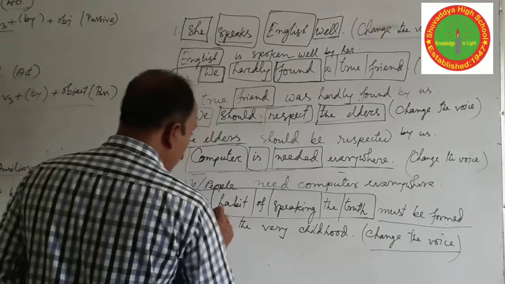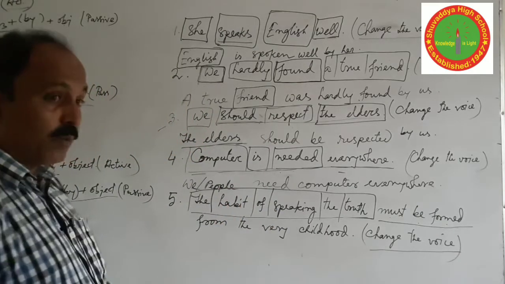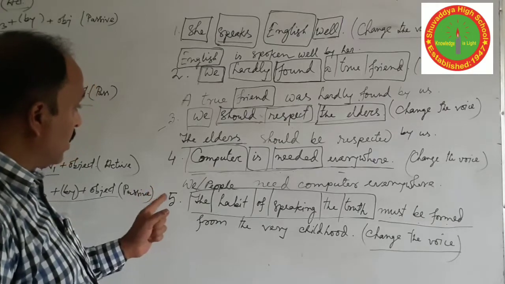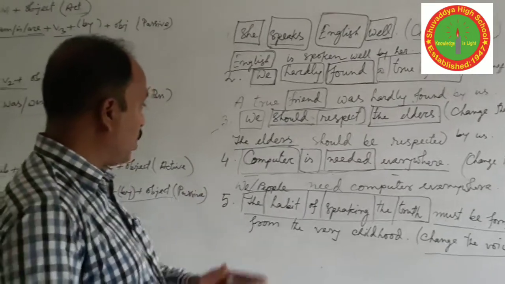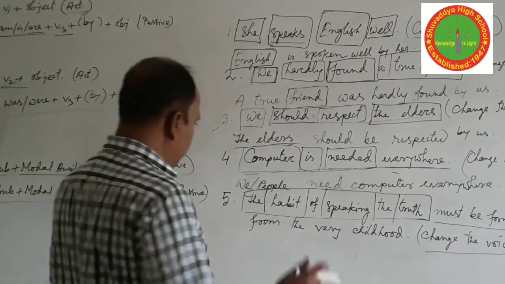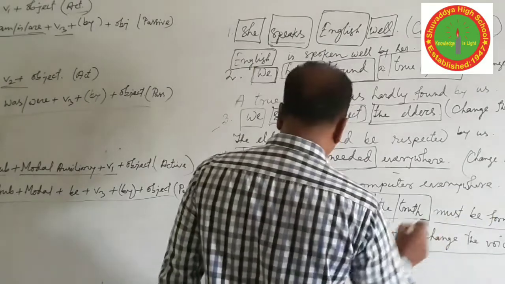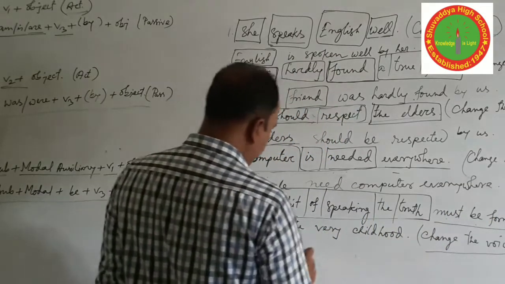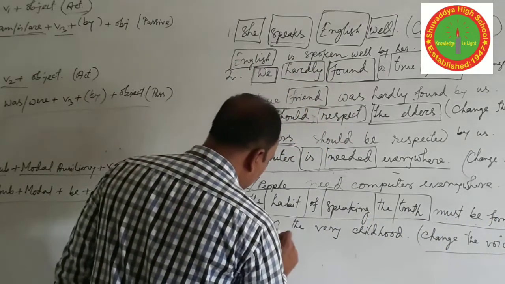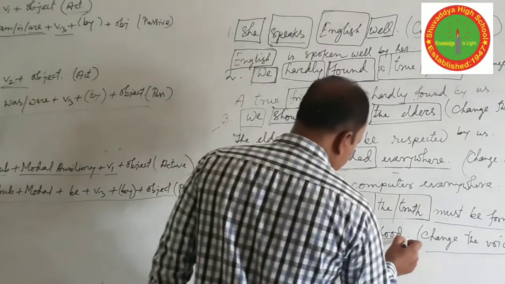So which one is the head word? You have to know the head word of the sentence. It is very important. The habit of speaking the truth must be formed from the very childhood. Here is another word, a preposition starts, that means it is a prepositional phrase.